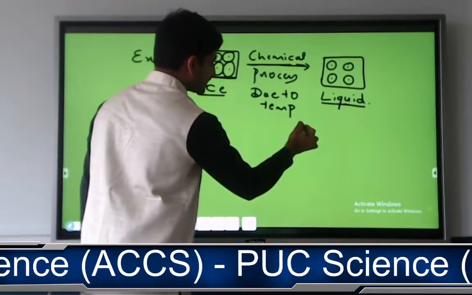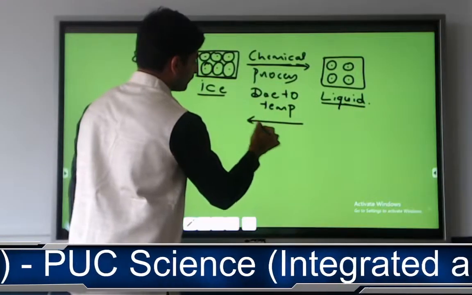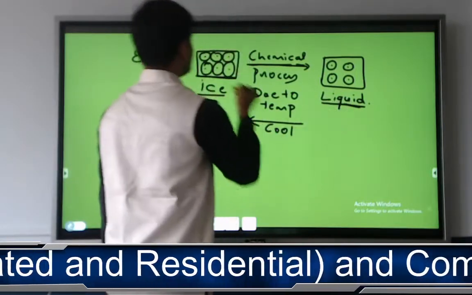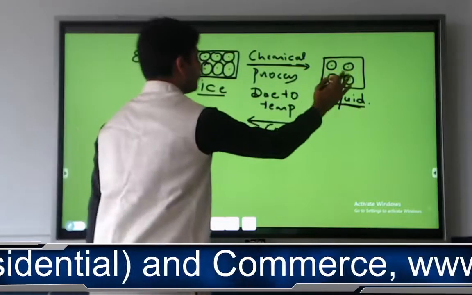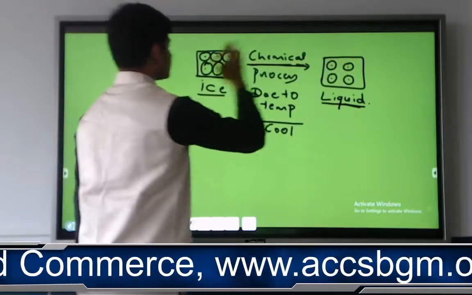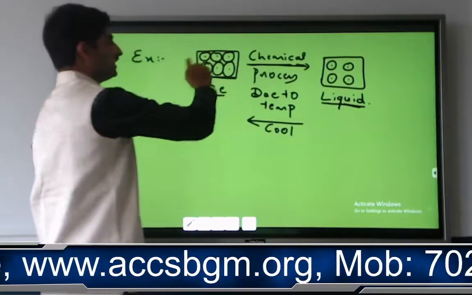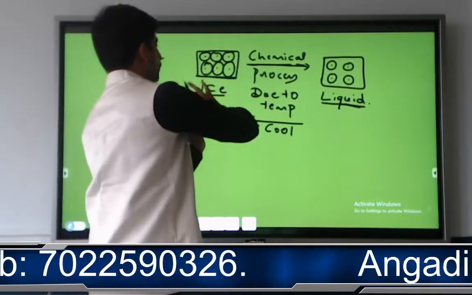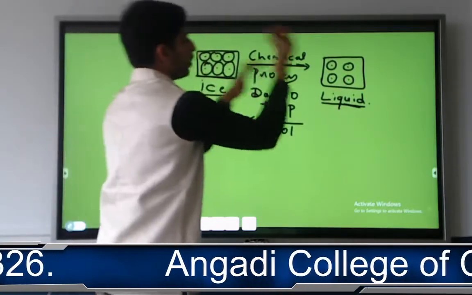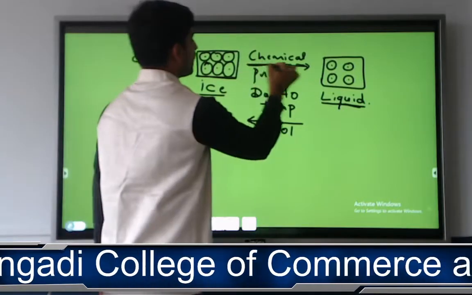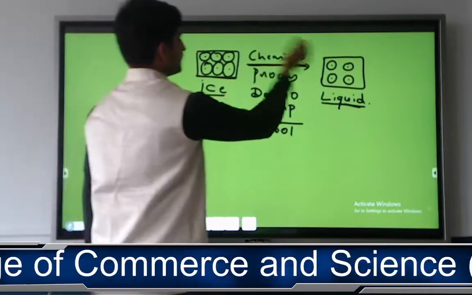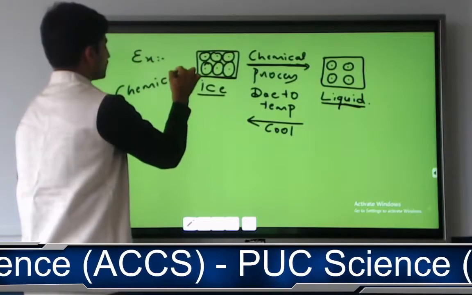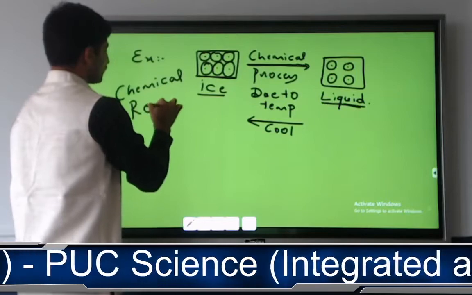And you can reverse this. When you again allow the liquid to cool down, it will again get back to what? Ice. From liquid form to ice form. So identity has changed. Initially it was liquid, now the identity is ice. Initially it was ice, now the identity is liquid. This change from one form to another form, one identity to another identity, is all because of a process called chemical process, and the whole thing you are going to call chemical reaction.